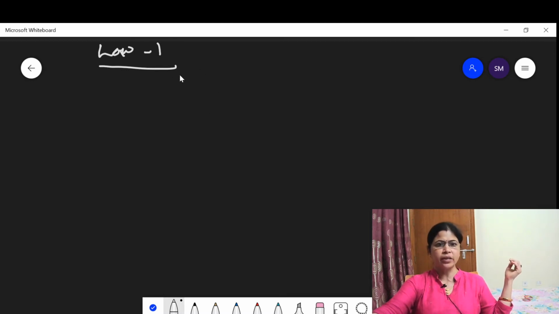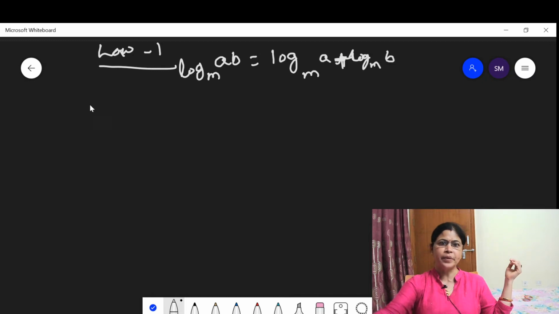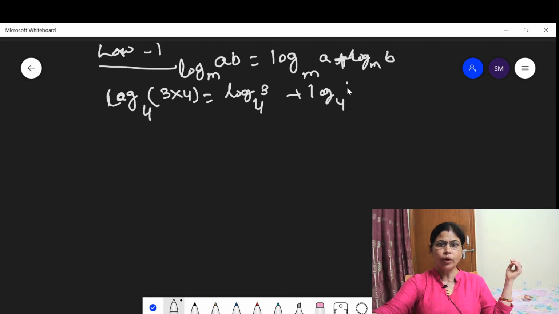Law 1 says log of base m of AB is equal to log of base m of A plus log of base m of B. For example, the logarithm of 3 into 4 can be written as logarithm of 3 plus logarithm of 4. This is law 1.